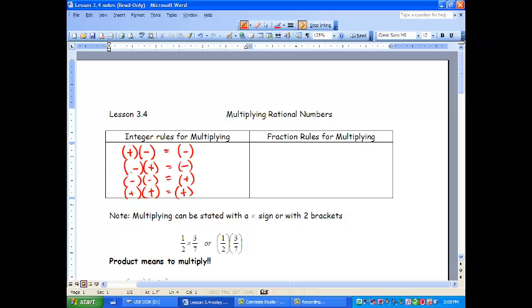Now we're going to relate these integer rules for multiplying into fraction rules. So what do we need to do when we're multiplying fractions? Well, we need to get our mixed numbers into improper fractions.